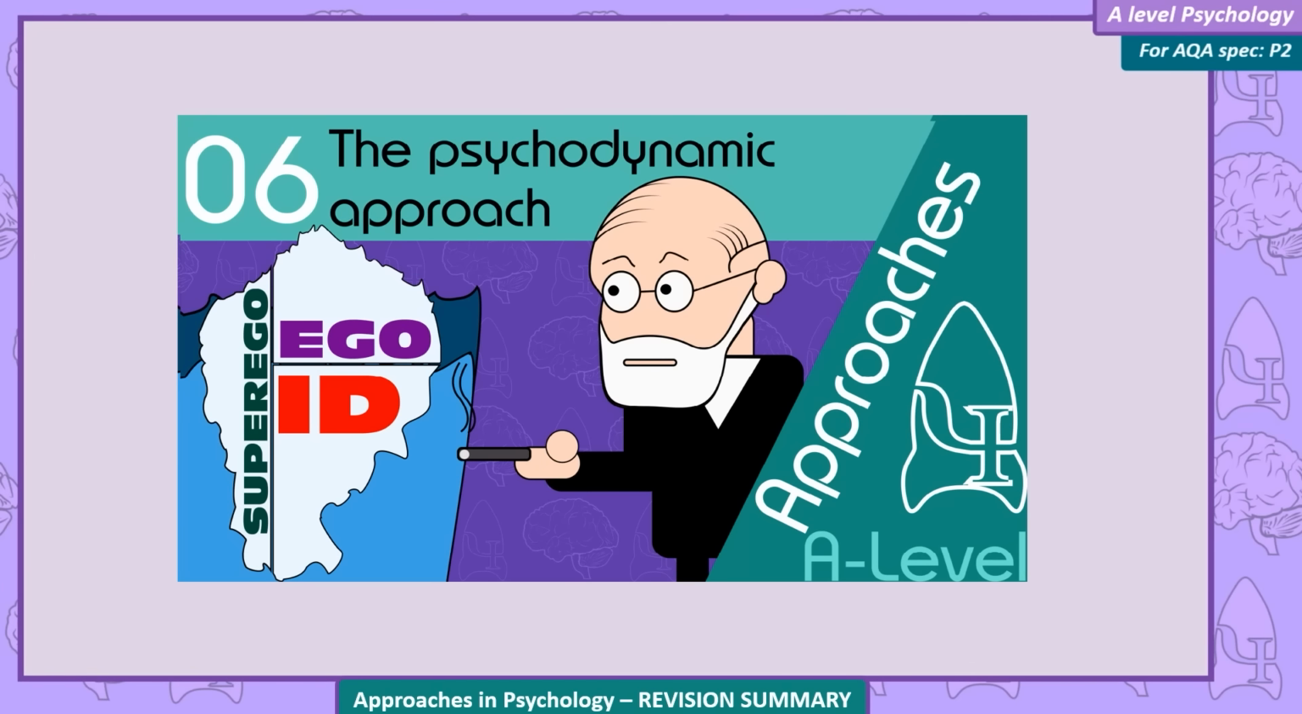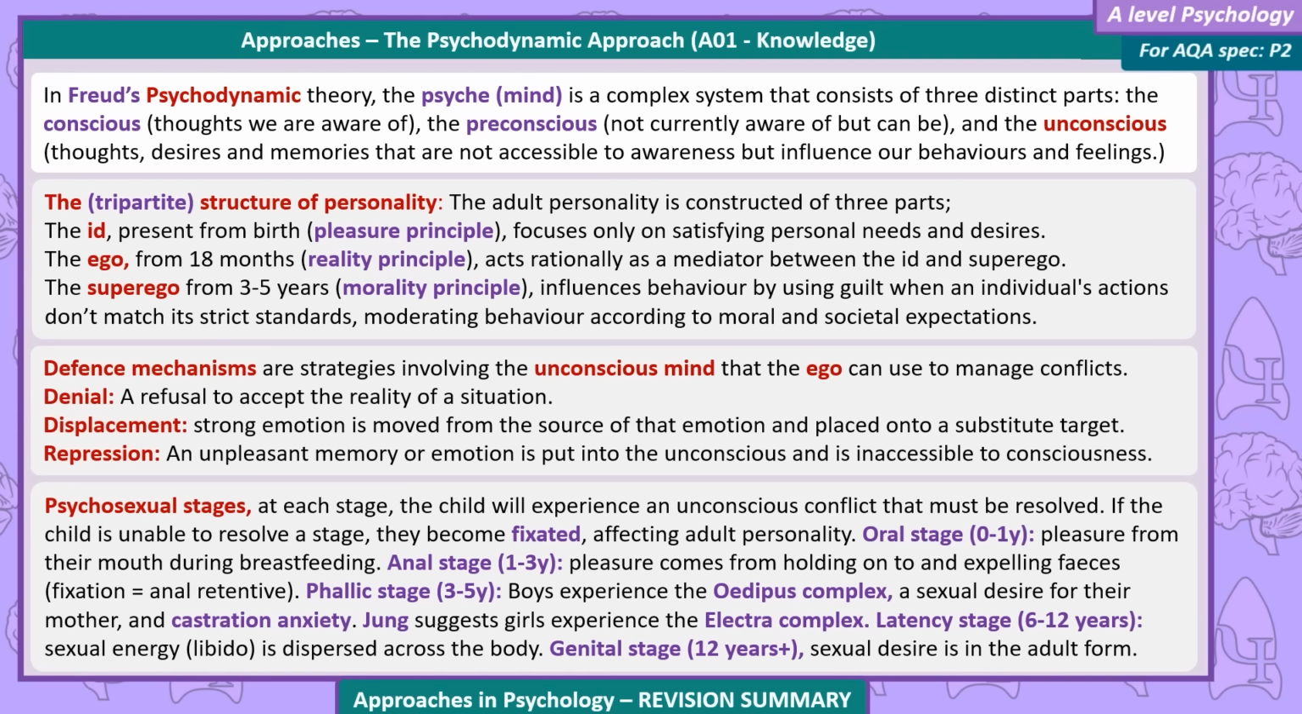The psychodynamic approach. In Freud's psychodynamic theory, the psyche, mind, is a complex system that consists of three distinct parts: the conscious, thoughts we're aware of; the preconscious, not currently aware of but can be; and the unconscious, thoughts, desires, and memories that are not accessible to awareness but influence our behaviours and feelings.